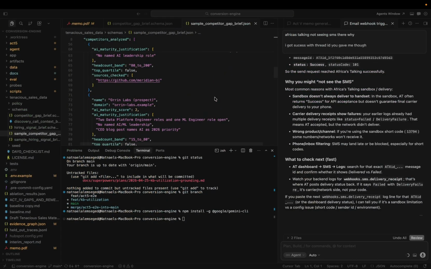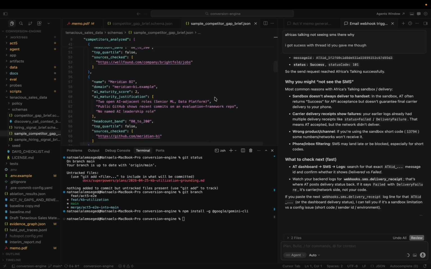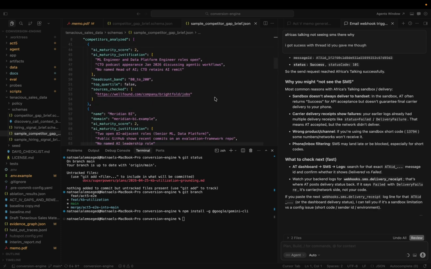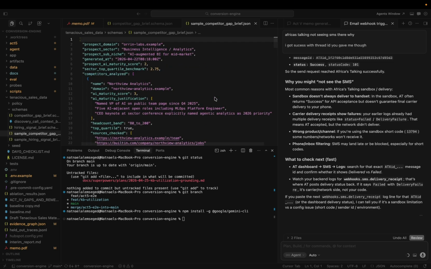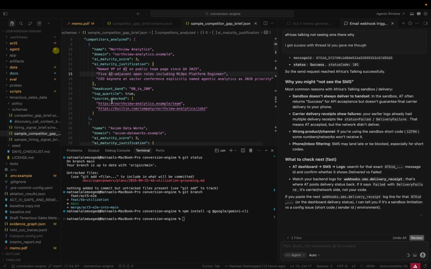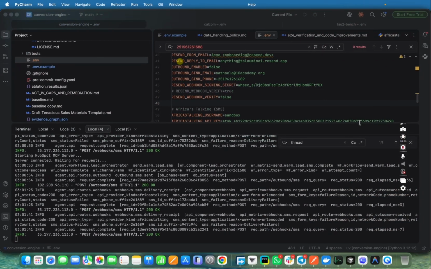Yeah, this is the competitor gap brief. It names top quartile peers and lists specific practices those peers show public signal for, and where the prospect lags. Every competitor analyzed, the metadata can be found here.